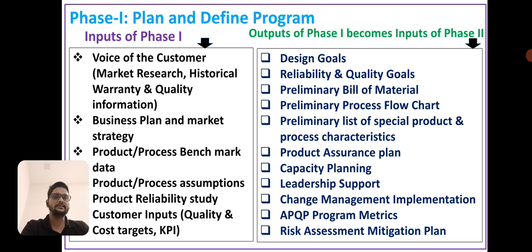and customer inputs like quality, cost, and target KPIs. Now, the output of phase 1 becomes the input of phase 2. Phase 1 output is design goals, reliability and quality goals, preliminary bill of material, preliminary process approach, preliminary list of special product and process characteristics, product assurance plan, capacity planning, leadership support, change management implementation, APQP program metrics, and risk assessment mitigation plan.